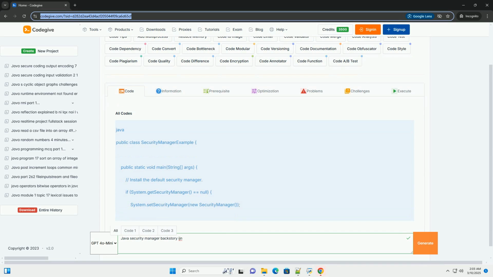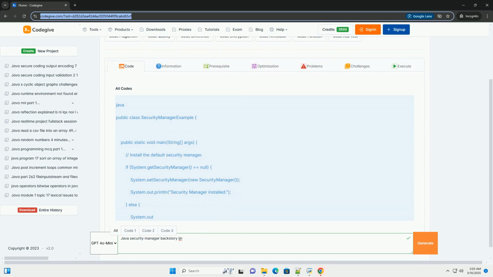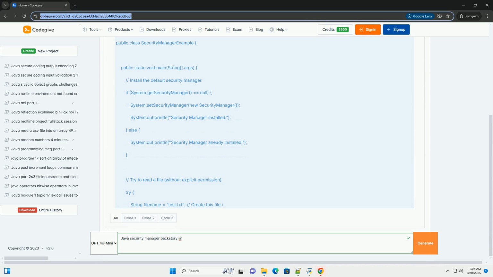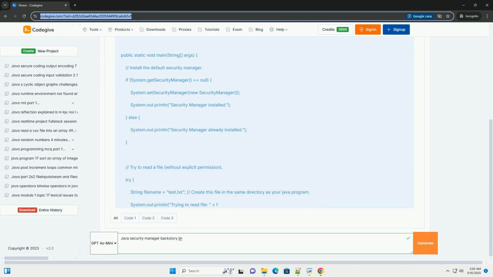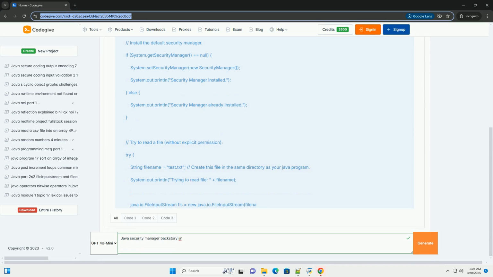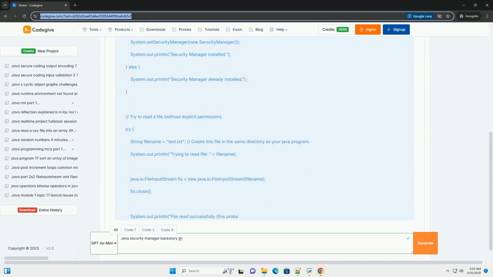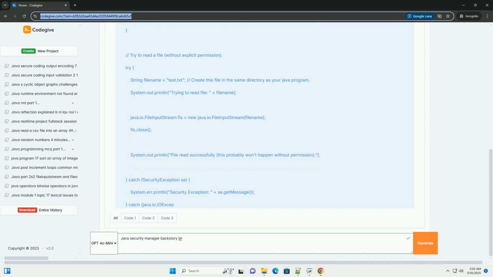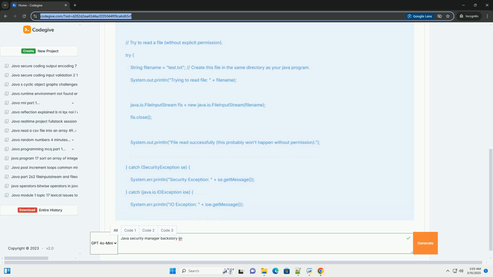OK, let's embark on a detailed journey into the Java Security Manager, exploring its history, purpose, mechanisms, and how to use it effectively. I'll provide explanations and code examples to make the concepts clear. The backstory: why a security manager?